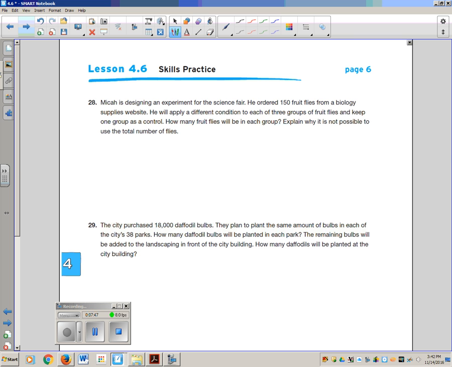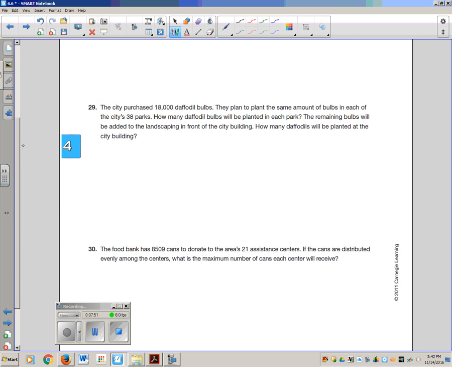One more I'm going to do with you. Number 29. The city purchased 18,000 daffodil bulbs. They plan to plant the same amount of bulbs in each of the city's 38 parks. How many daffodil bulbs will be planted in each park? There's one question. The remaining bulbs will be added to the landscaping in front of the city building. How many daffodils will be planted at the city buildings?